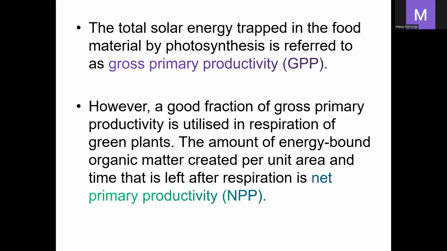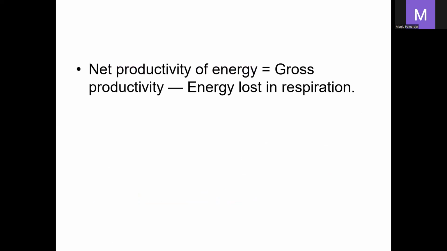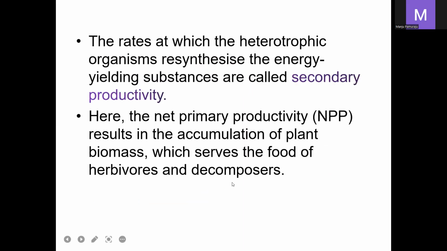However, a good fraction of gross primary productivity is utilized for respiration by the green plant. The amount of energy present in the bound organic matter created per unit area and unit time is called the net primary productivity. Gross primary productivity means the total amount of energy synthesized by green plants, whereas net primary productivity means the remaining amount after utilizing some for their respiration. So net primary productivity of energy means gross primary productivity minus energy lost in respiration.